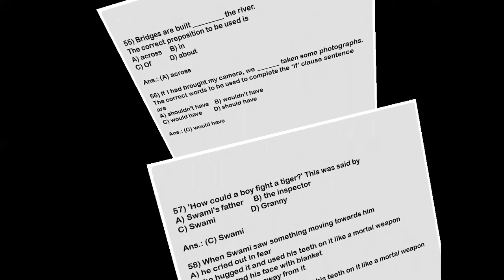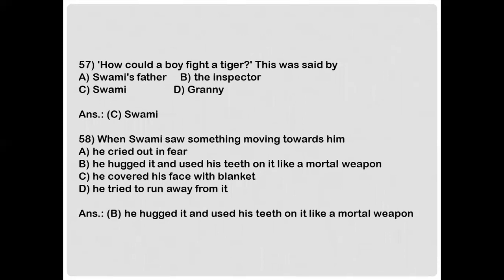Would have. Next, how could a boy fight a tiger? This was said by A. Swami's father, B. The inspector, C. Swami, or D. Granny. And the answer is option C. Swami. Next, when Swami saw something moving towards him, A. He cried out in fear, B. He hugged it and used his teeth on it like a mortal weapon, C. He covered his face with a blanket, or D. He tried to run away from it. And the correct answer is option B.